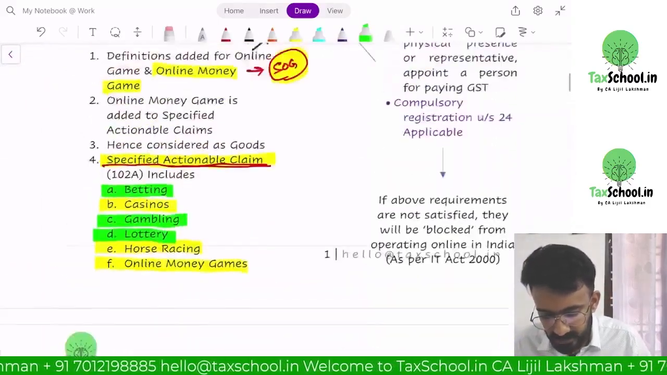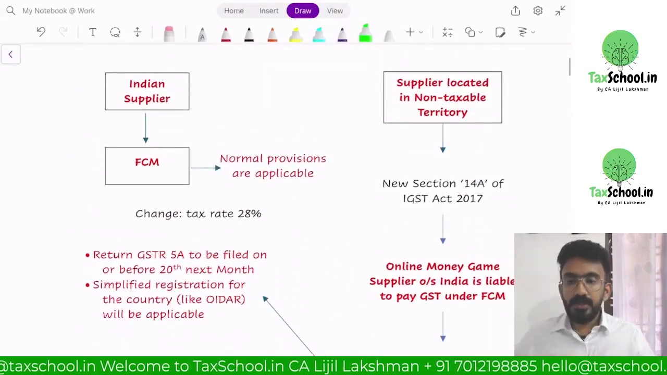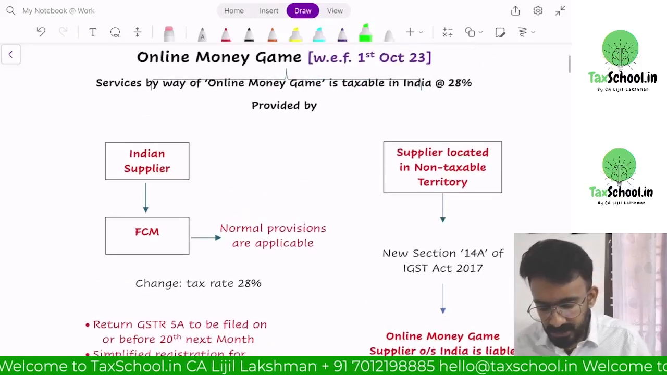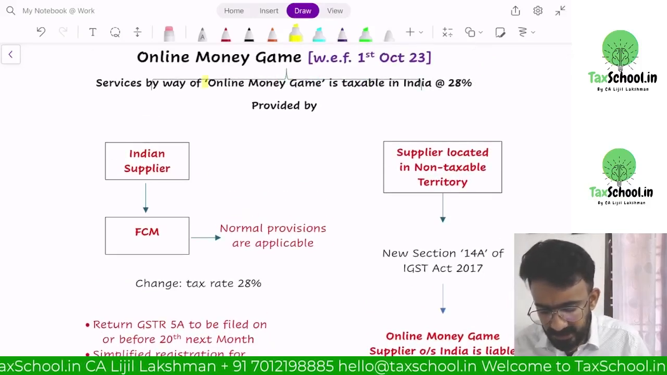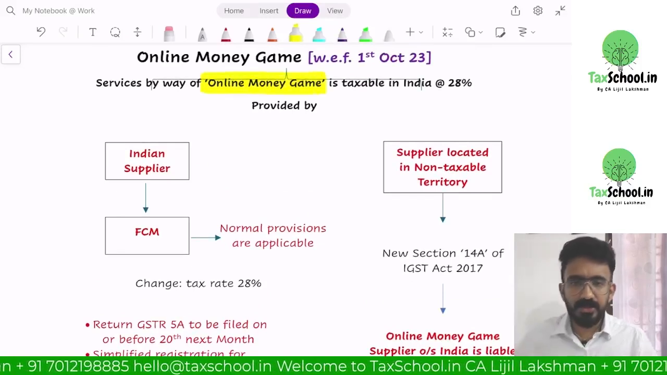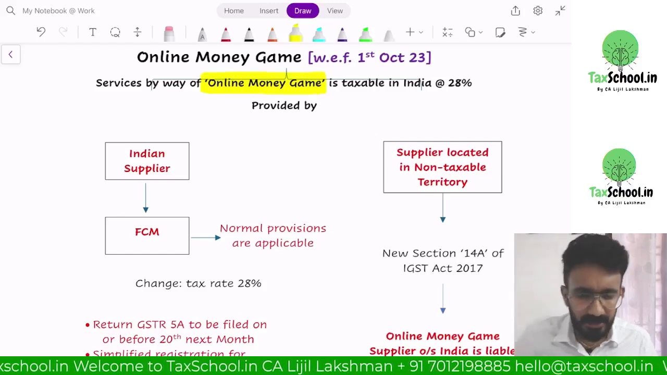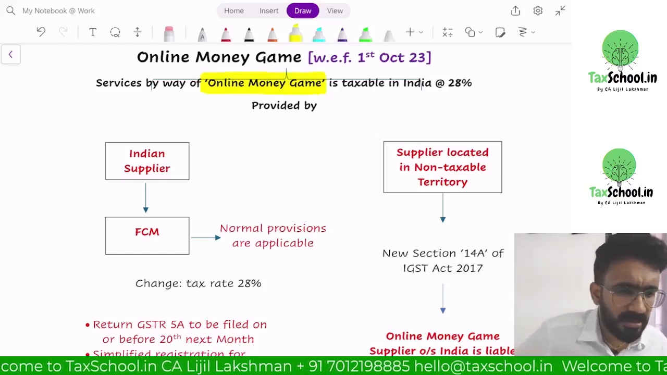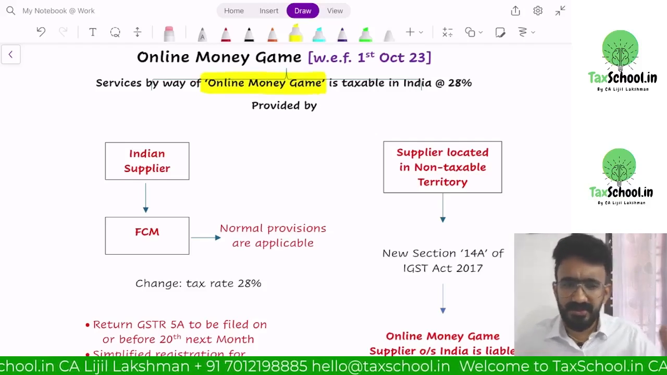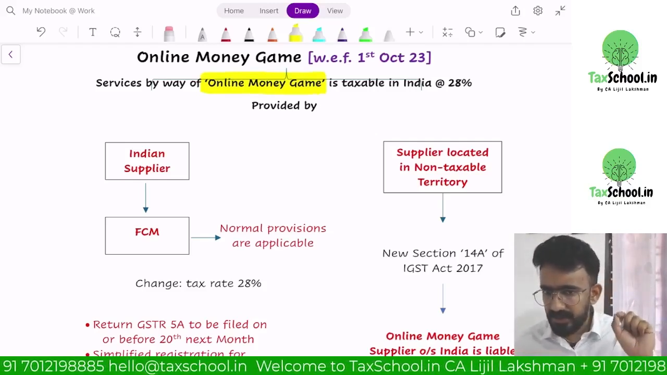Now look at the first one, you can see here. Okay, not just online money game, all specified actionable claims will have this kind of scenario applicable in terms of the amount deposited being taxed at a higher rate and all that. So you have other respective valuation provisions also at final level to learn. Now online money gaming is the one that they're going to ask questions on.